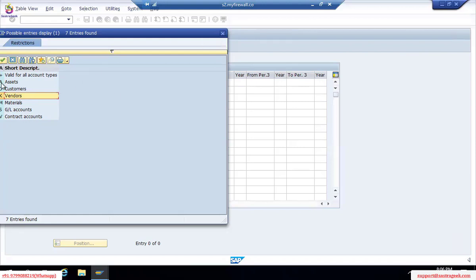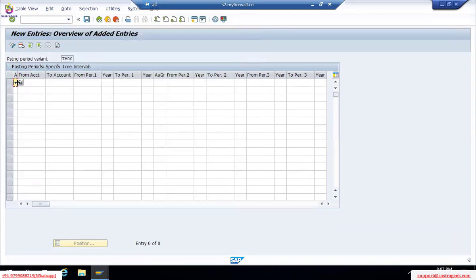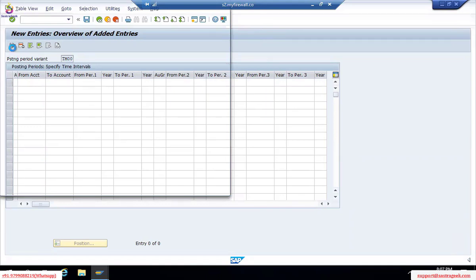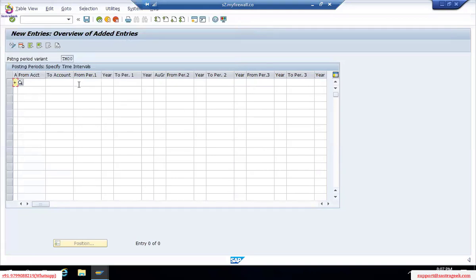If you're making a note of it, just make a note of account types: A for assets, D for customer, K for vendor, GL, material, contract accounts. Here we can use plus, simply plus. Plus indicates all account types, right? So I can just pick plus here. Then I can go from account 0 to ZZ accounts. We haven't created any account, so leave it. No need to worry when we are giving the plus symbol here.